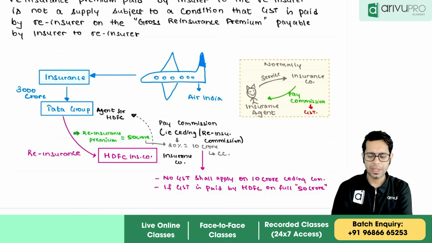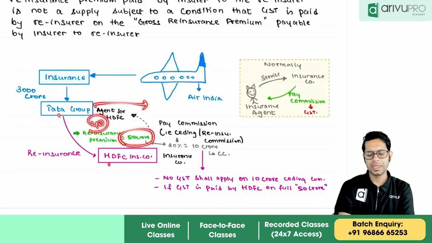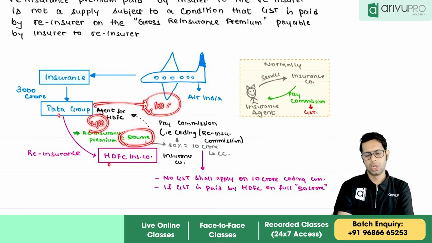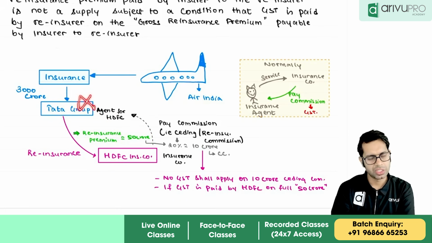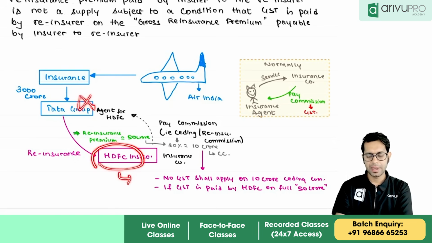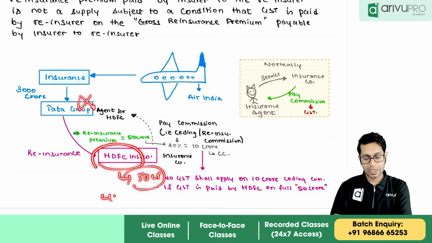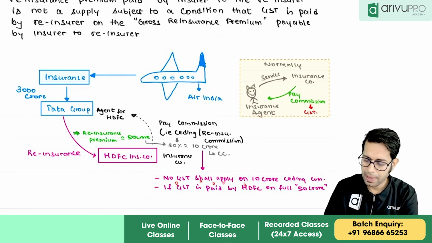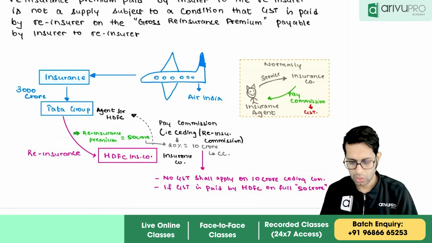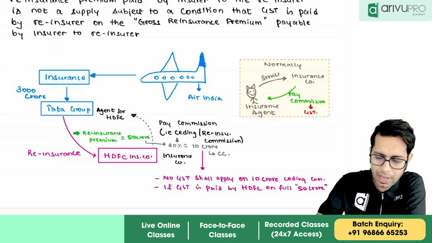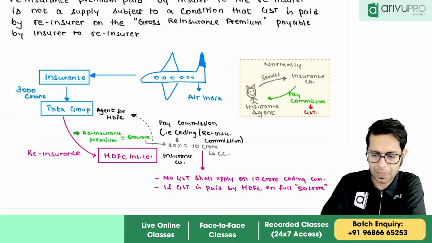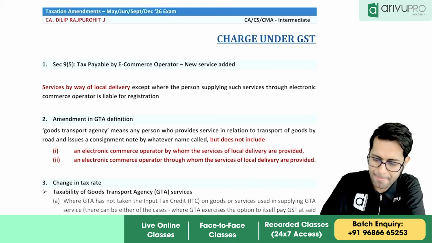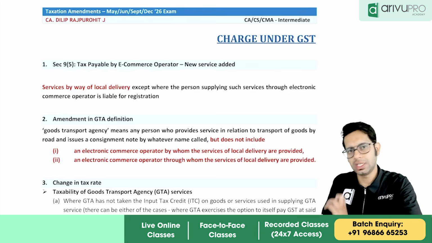So just like this, what is happening? Instead of paying 50 crore rupees, Tata has paid only 40 crores after deducting its insurance commission of 10 crores. Now, on this insurance commission, GST is not applicable if HDFC has paid GST on the entire 50 crores, though it has received only 40 crores. That is what this point is telling. No GST shall apply on the 10 crore ceding commission if GST is paid by HDFC on the full 50 crore rupees. This is an important amendment in topic number 1.